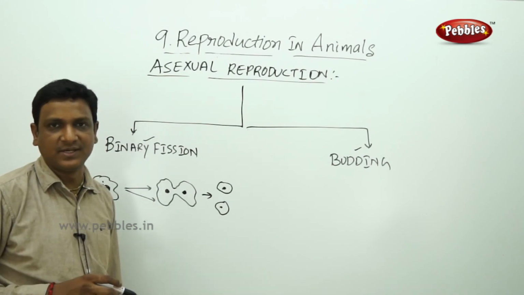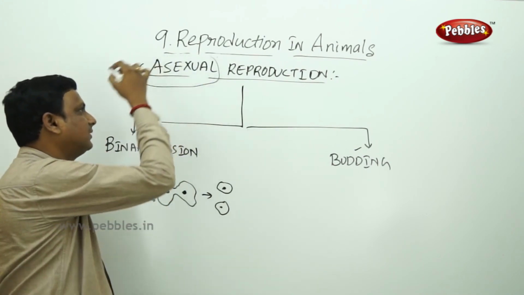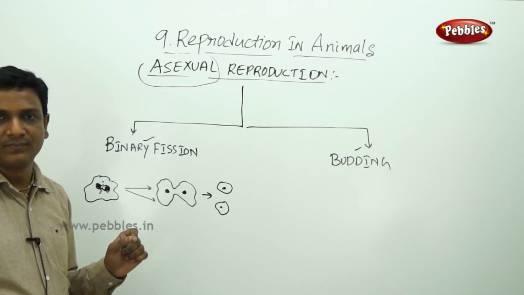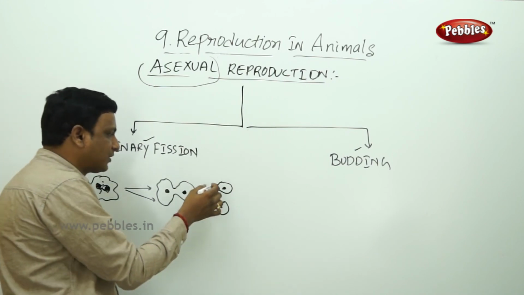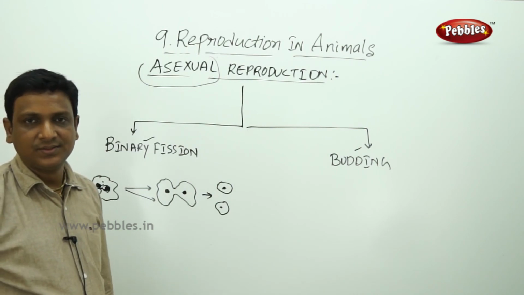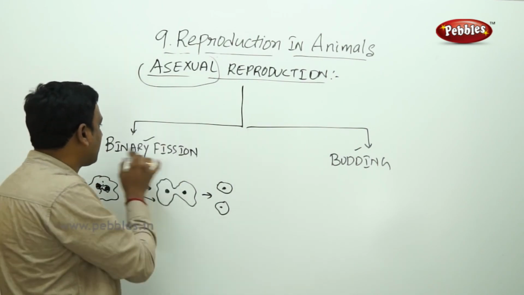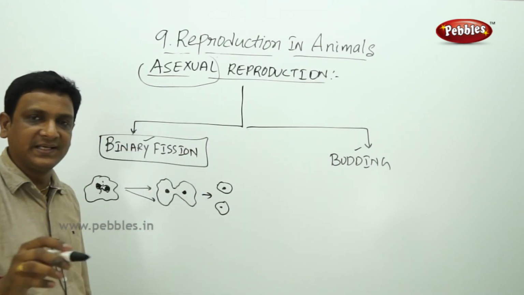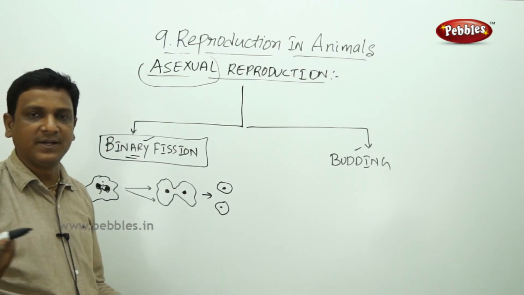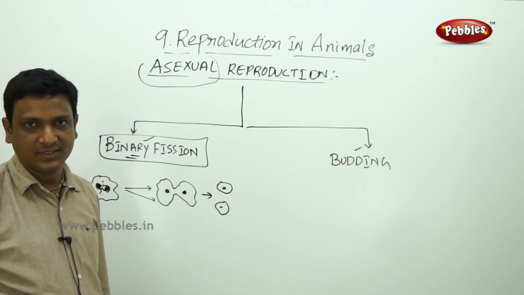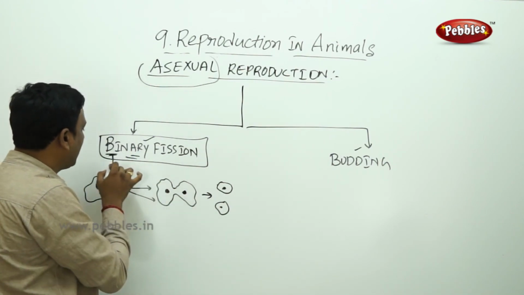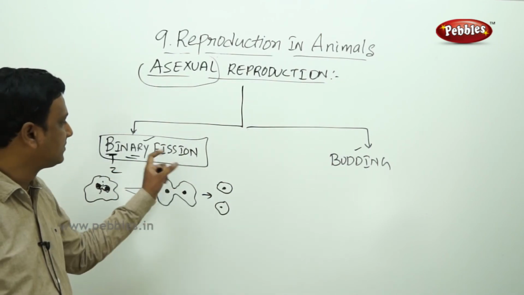Here there is no fusion of gametes. That's why we are calling it asexual reproduction, because there are no gametes here. One parent cell divided into two by simple division. These daughter cells grow into adults. Again they divide in such a way. This kind of reproduction is called asexual reproduction. As one cell is splitting into two, we call it binary fission. If one cell is splitting into many, you call it multiple fission. But here only one cell is splitting into two daughter cells. Bi means two. So this is called binary fission.